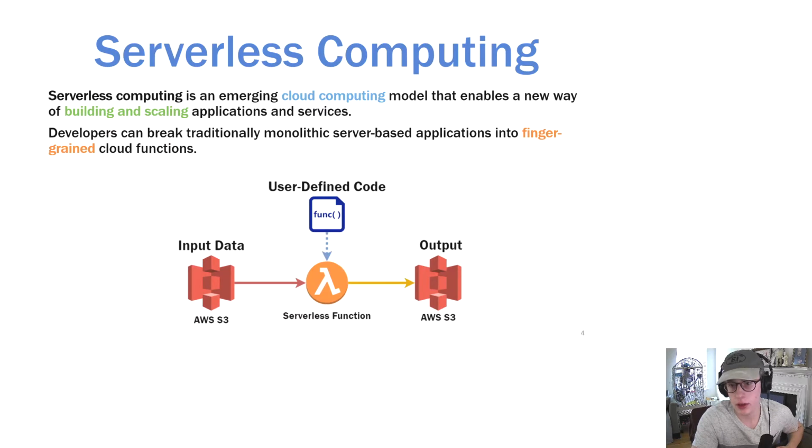Serverless computing, a new cloud computing model, is an attractive platform on which we can parallelize these large-scale data analytics applications. Serverless computing enables a new way of building and scaling applications by allowing developers to create applications composed of individual, fine-grained cloud functions. A common example application is one in which a user uploads photos to AWS S3.